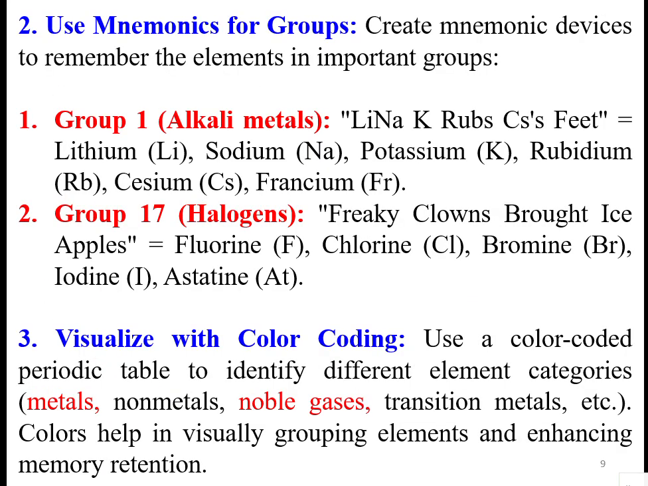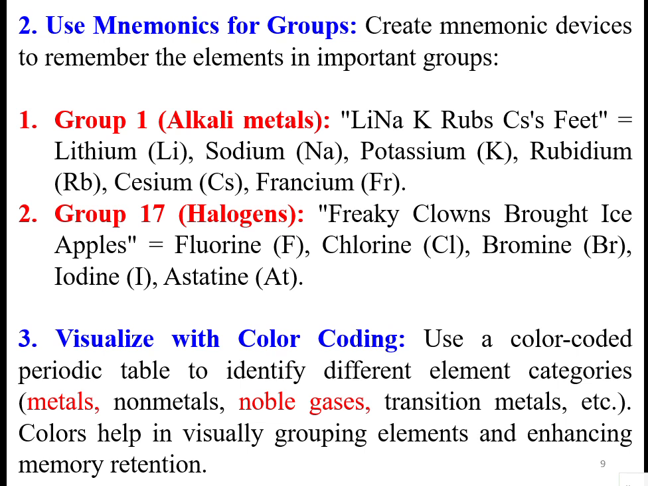Then what is the meaning of using mnemonics? Mnemonics are how we can easily remember the 118 elements in the periodic table. There are some symbolic mnemonic devices to remember the elements in important groups and columns in the periodic table. So far, Antoine Lavoisier confirmed that 118 elements are there.